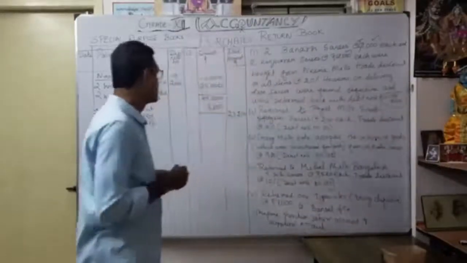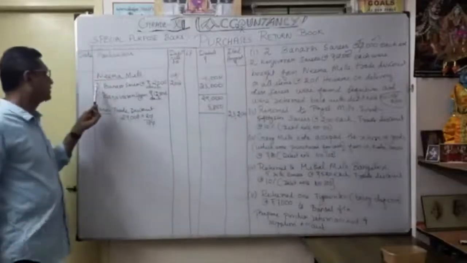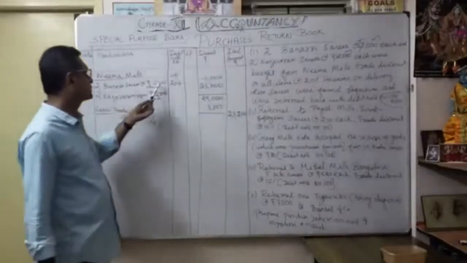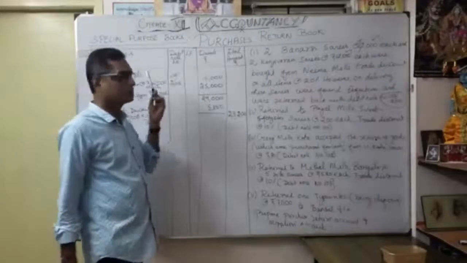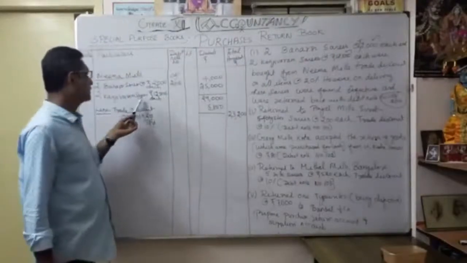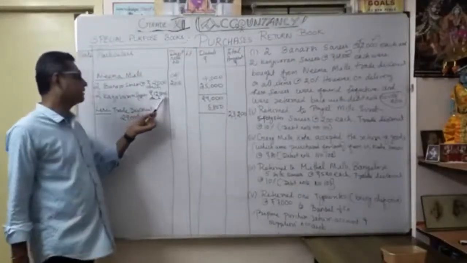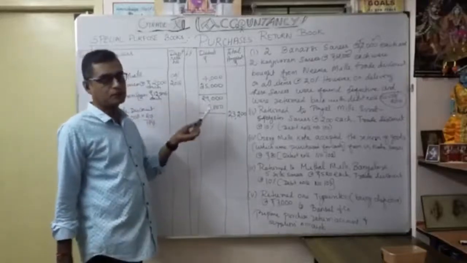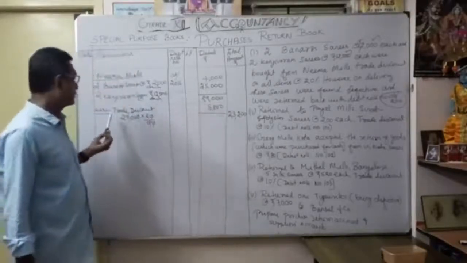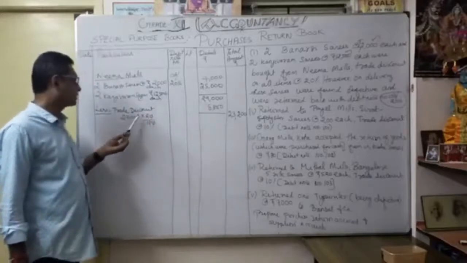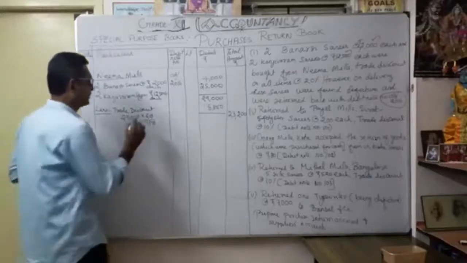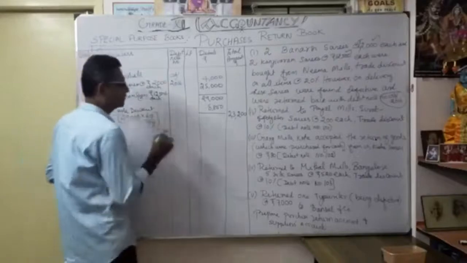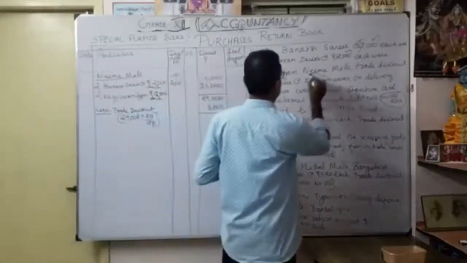Okay, now understood. Banarsi sarees at the rate of 2,000 each, 4,000. Thereafter 2 Kanjivaram sarees, 12,500 each, so 25,000. Total comes 29,000. Again, you are going to deduct trade discount, 29,000 at the rate of 20%.